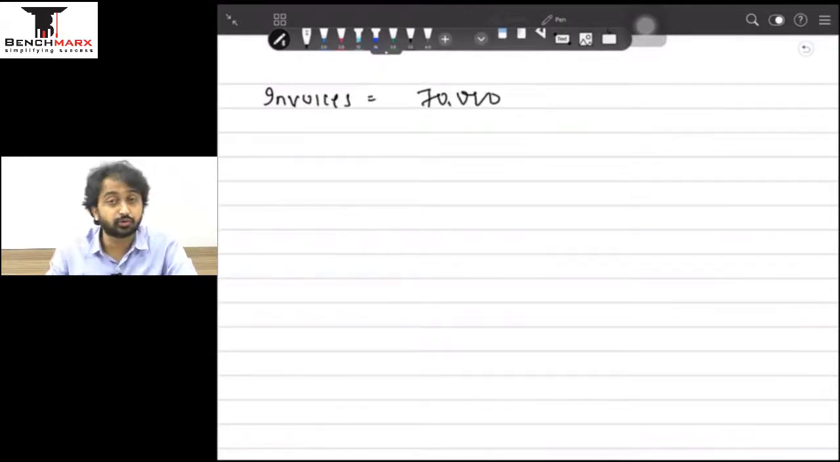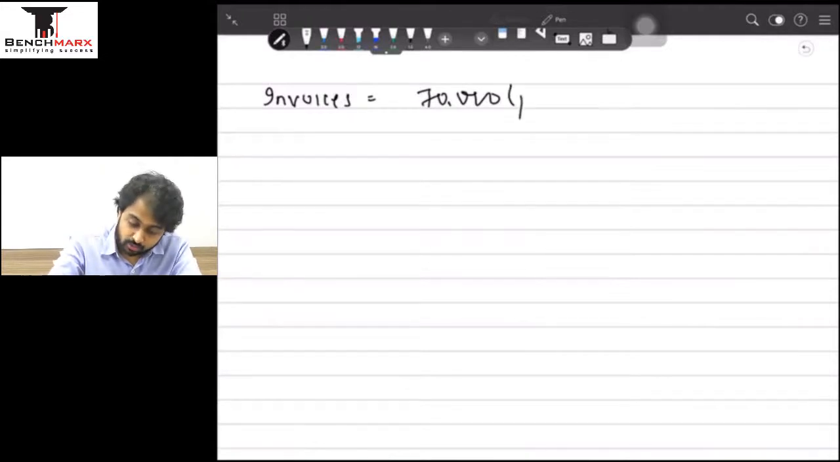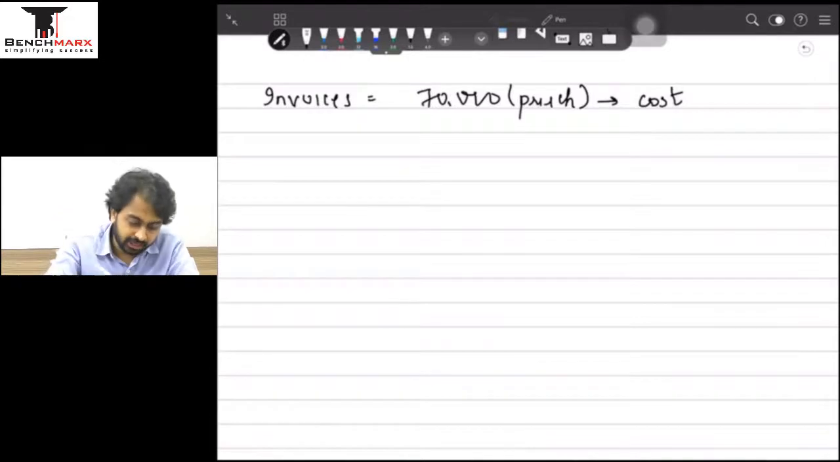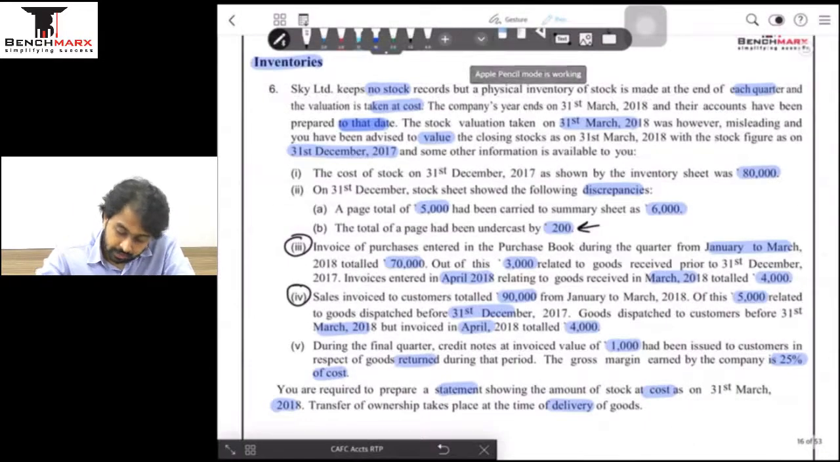Are these invoices for purchases? Yes. So 70,000 के purchases are definitely going to be at cost only. तो अपने को सब कुछ cost पे adjust करना है. So there is no adjustment for margin required in this adjustment at least. ठीक है, अभी और पढ़ते इसके बारे में.